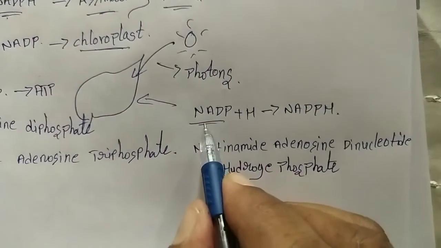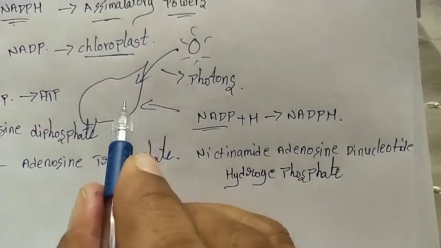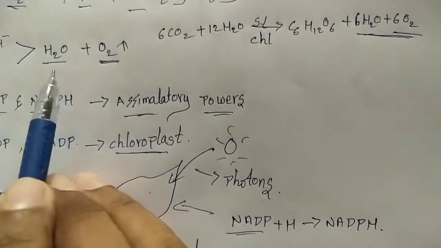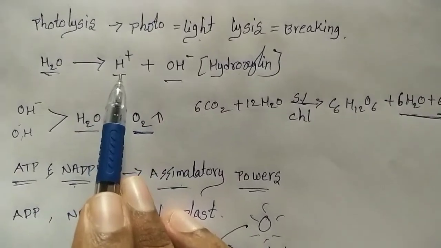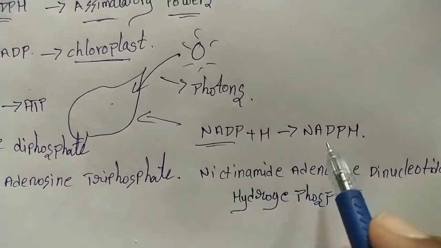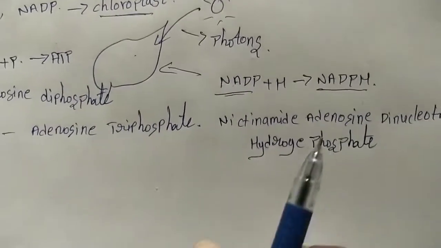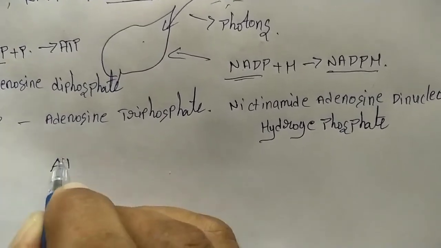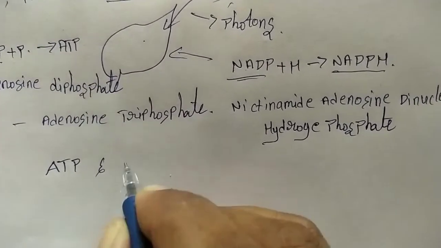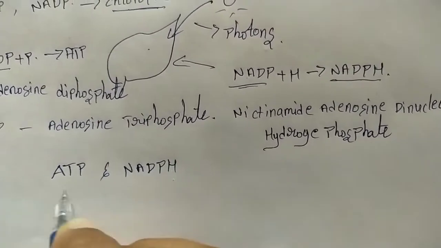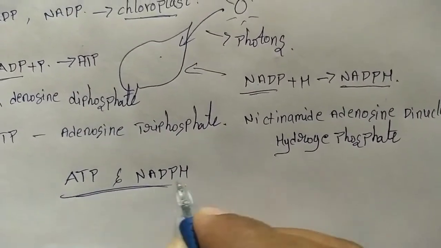So what happened to NADP? Where will this NADP be present? NADP will be present in the chloroplast. The hydrogen ions which are produced in photolysis will be added to the NADP, and then it is converted to NADPH. So at the end of the light reaction, it produces ATP and NADPH. Those are known as assimilatory powers.